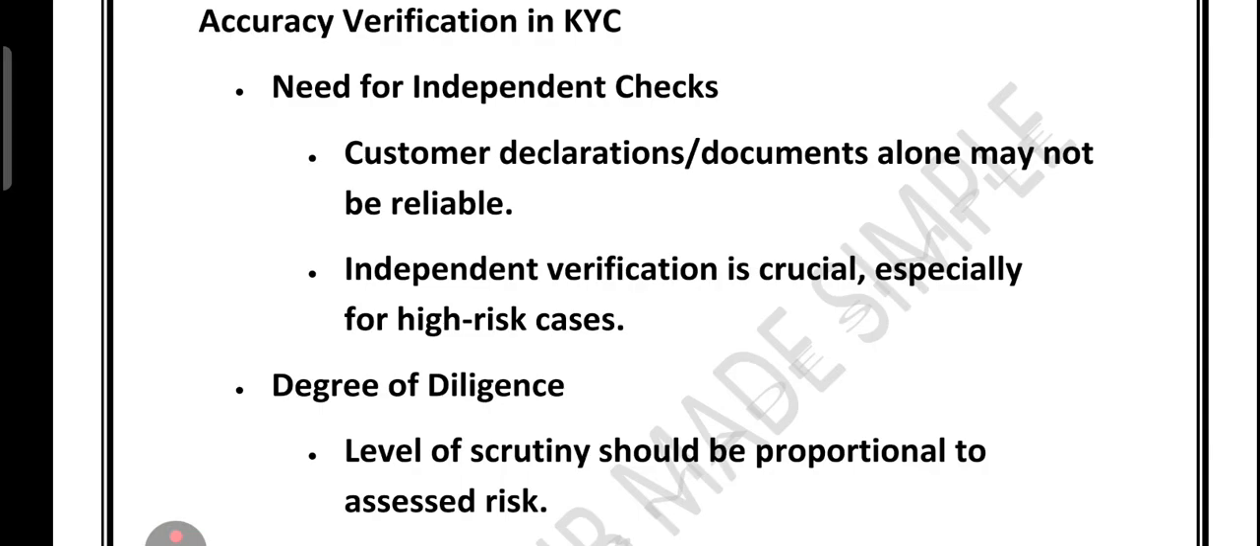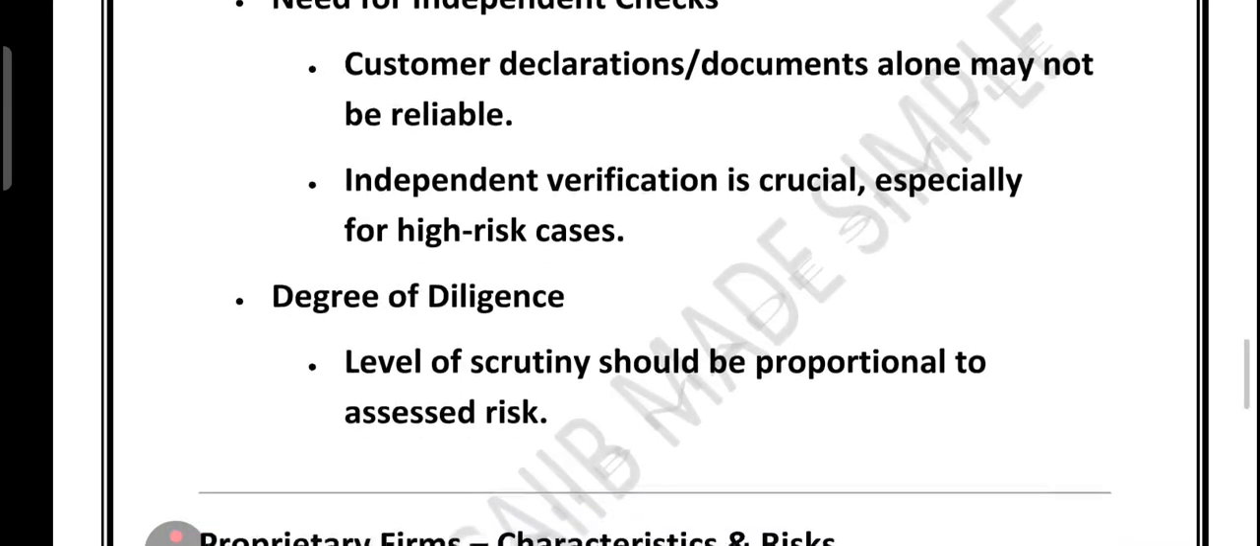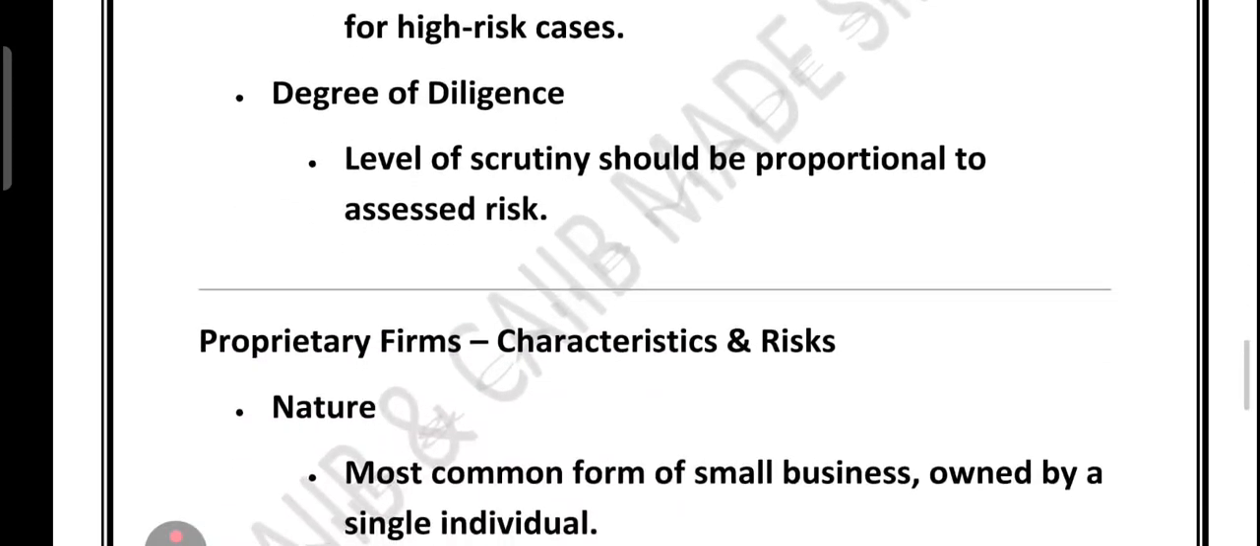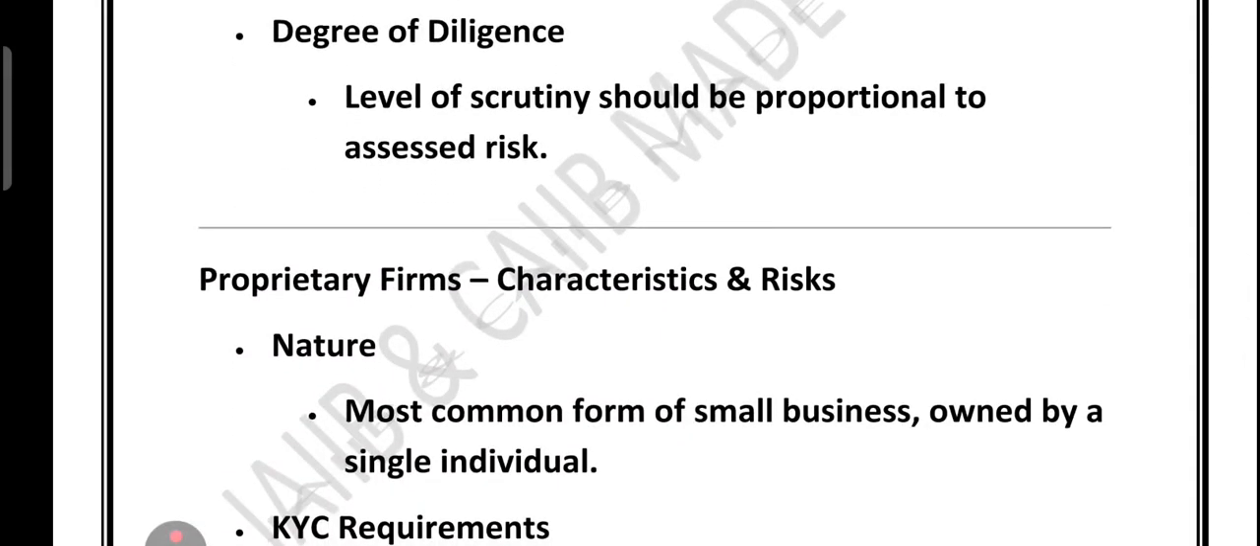So, the need for independent checks. Customer declaration or documents alone may not be reliable, so independent verification is crucial, especially for high-risk cases. The degree of diligence, security scrutiny should be proportional to the assessed risk.